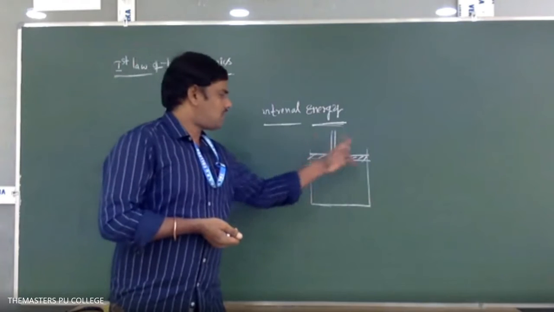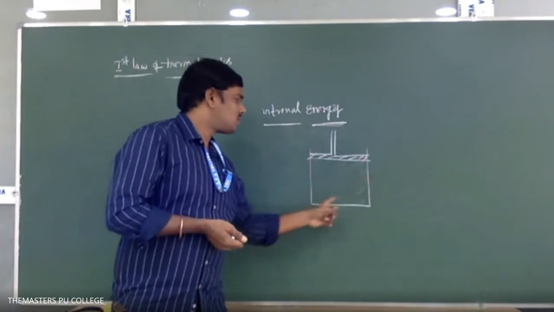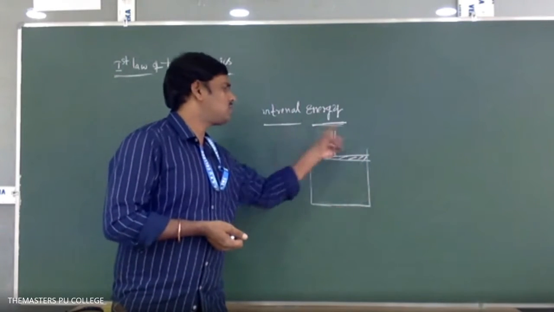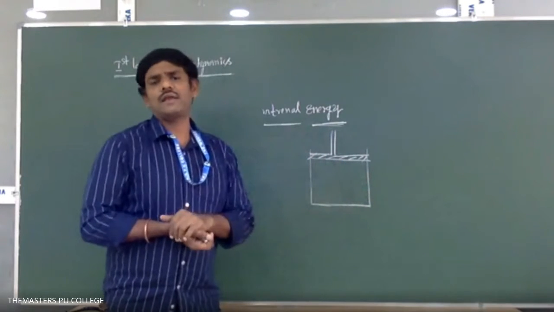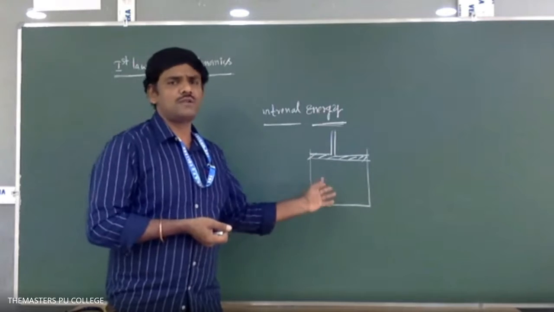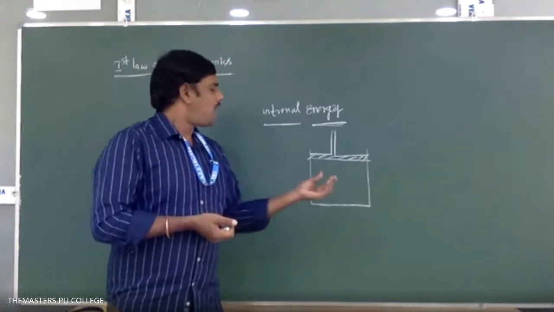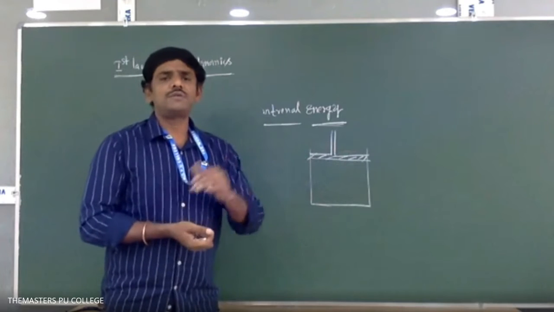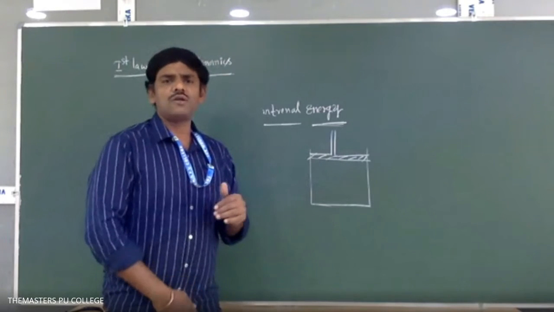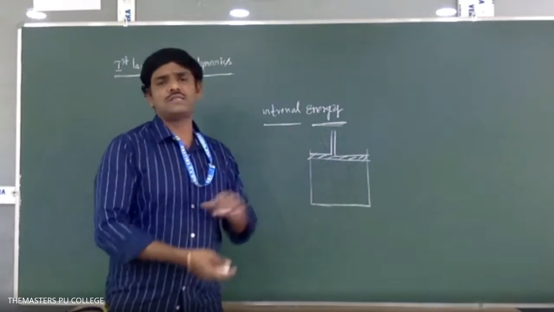So if you consider a system, due to the random motion of the molecules, all the molecules will have kinetic energies. And between a molecule and molecule there are molecular forces, because of which potential energy will be there.